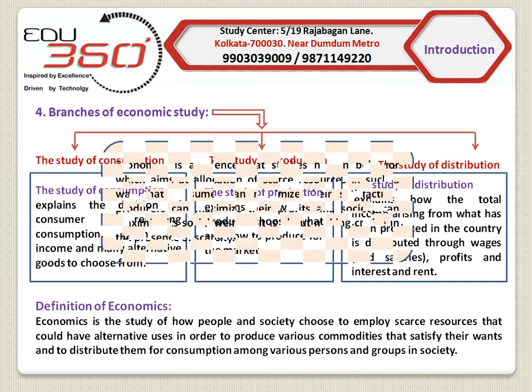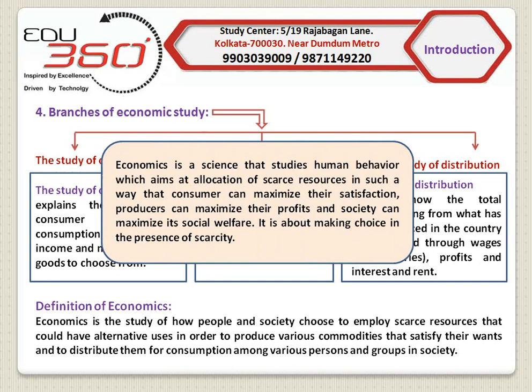Or in a simple way, we can say that economics is a science that studies human behavior which aims at allocation of scarce resources in such a way that consumers can maximize their satisfaction, producers can maximize their profits, and society can maximize its social welfare. It is about making choice in the presence of scarcity.